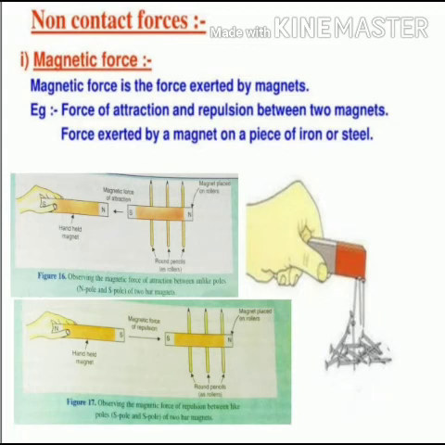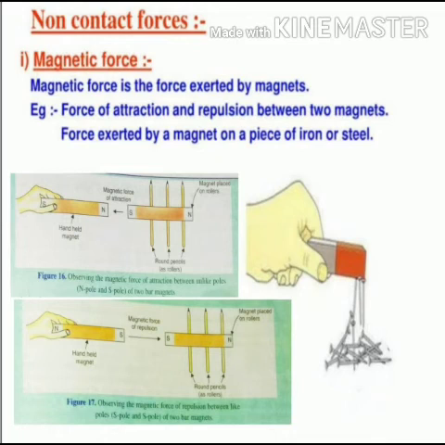What you have to do is take two bar magnets and place one bar magnet over three round pencils. That round pencil will act as a roller, and hold another bar magnet. Now bring the north pole of the magnet which you hold towards the south pole of the magnet which is placed on the roller. And you will observe that the magnet which is placed on the roller moves towards your magnet, and it shows that both the magnets attract each other. So it is expressing the magnetic force of attraction between the two magnets.